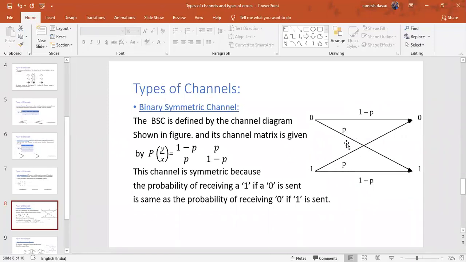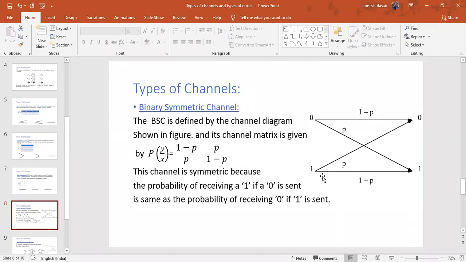Once again I am repeating. Look at the statement clearly here. The probability of receiving 1 when 0 was sent, that means probability P, is the same as the probability of receiving 0 when 1 was sent, again P. Or you can say that the probability of receiving 0 when 0 was sent is the same as the probability of receiving 1 when 1 was sent.